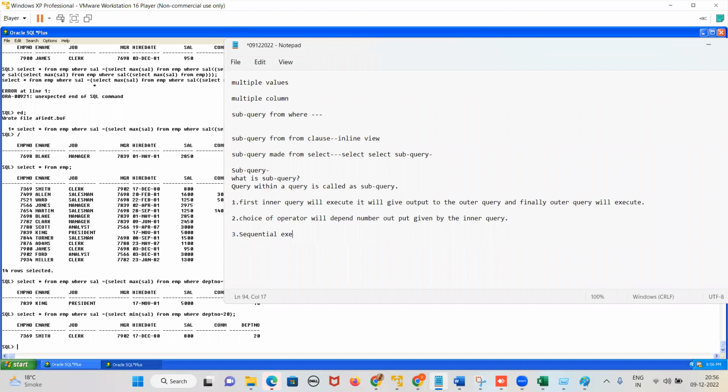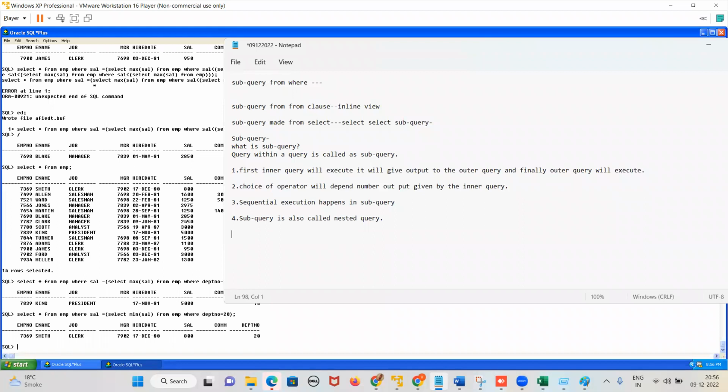Sequential execution happens in subquery. That means first the inner query will execute, then the outer query. Subquery is also called as nested query. Means query within a query. That is why it is called nested query.